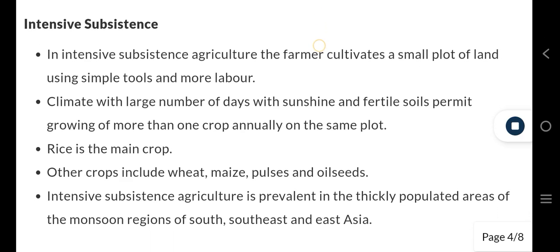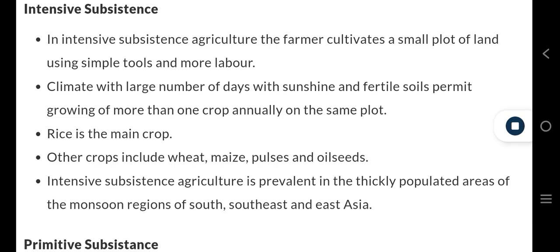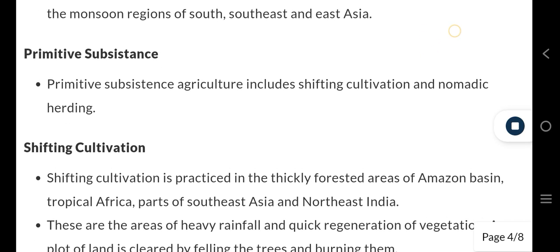Intensive subsistence. In intensive subsistence agriculture, the farmer cultivates a small plot of land using simple tools and more labor. Climate with a large number of days with sunshine and fertile soils permit growing of more than one crop annually on the same plot. Rice is the main crop. Other crops include wheat, maize, pulses, and oilseeds. Intensive subsistence agriculture is prevalent in the thickly populated areas of the monsoon regions of South, Southeast, and East Asia.